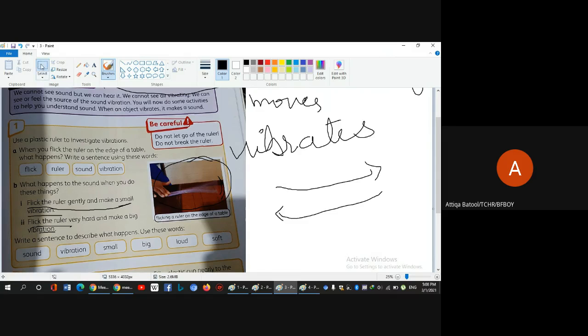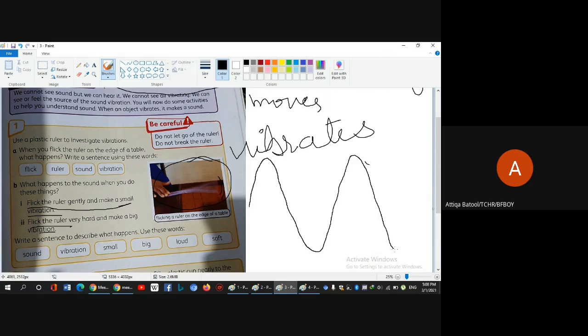All right. One more important thing: what kind of vibrations make bigger sounds? Look here. When sounds are produced, the vibrations travel in this way. If the sound produced is not noisy, if it is gentle, bearable and understandable, this is called a wave pattern, which I have drawn in front of you.